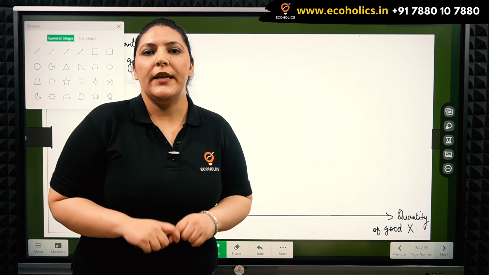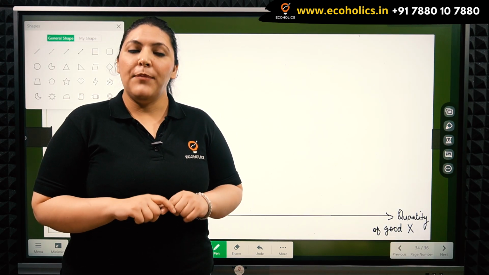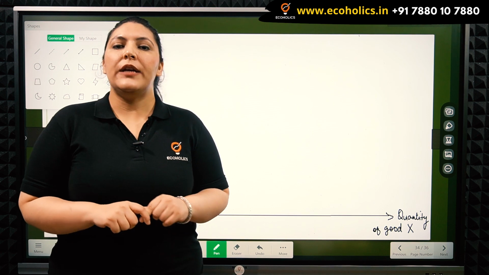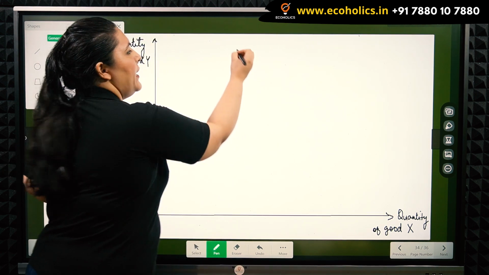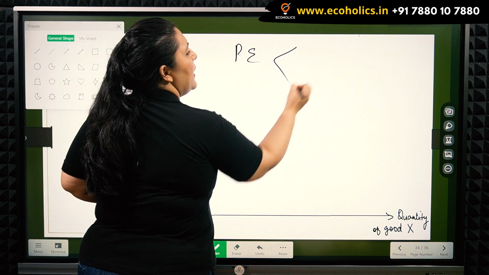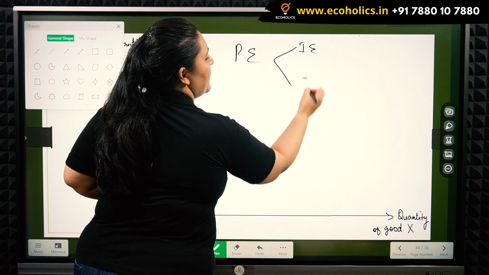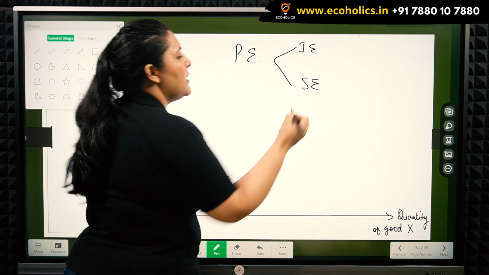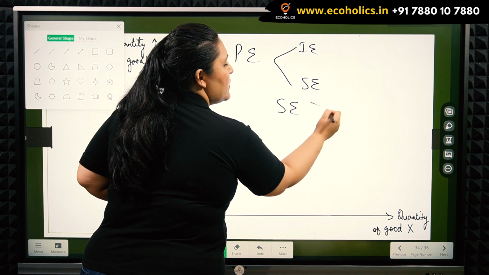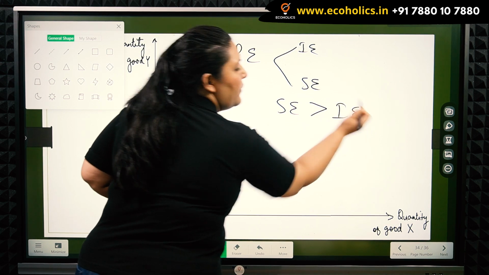The difference between Giffen and inferior goods can be well understood through the use of indifference curves. These indifference curves allow us to break down the price effect into income and substitution effect. In the case of an inferior good, as we just discussed, the substitution effect is going to overpower the negative income effect.